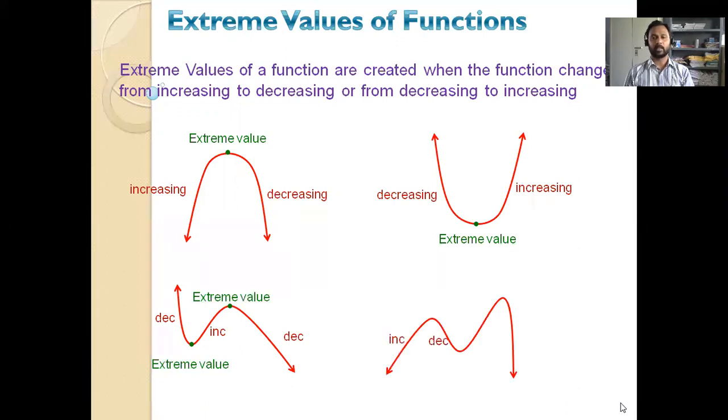Right. One more example: increasing, then decreasing, then increasing, again decreasing. So here you are getting 3 extreme values. All these values are known as extreme values or critical points. So simply, critical points are those points to the left and right of which the function changes its behavior. Remember that there are again some points to the left and right of which the function does not change its behavior. Such points are known as points of inflection.